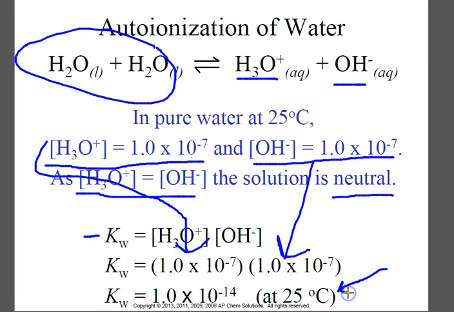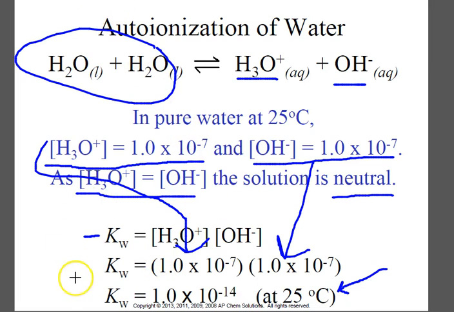if we're at 25 degrees Celsius. If the temperature goes up, remember these numbers would go up, but they would both go up by the same amount, and our Kw value would then be different. It would be higher as well if the temperature was higher, and vice versa. If the temperature went down, then it would go down, and so would our concentrations.